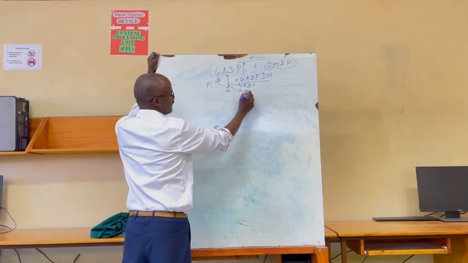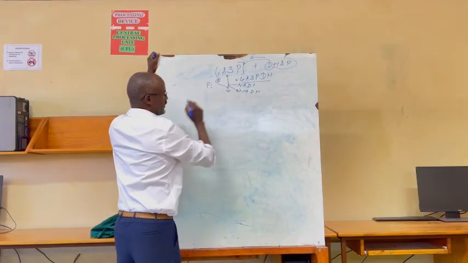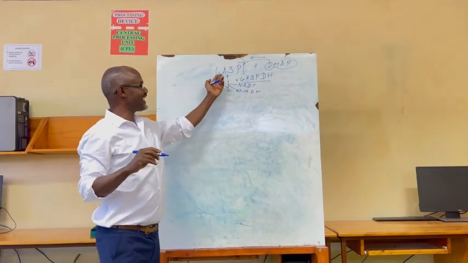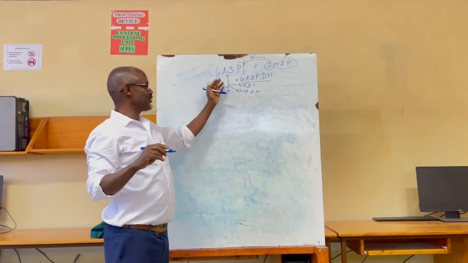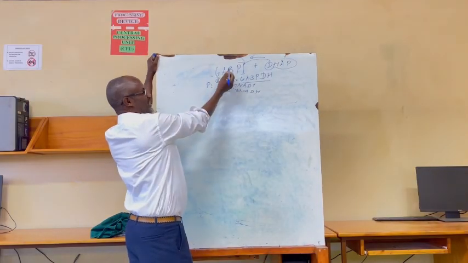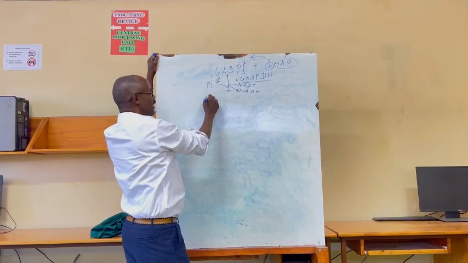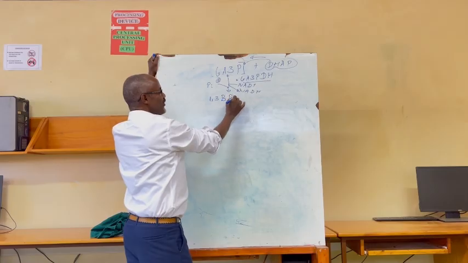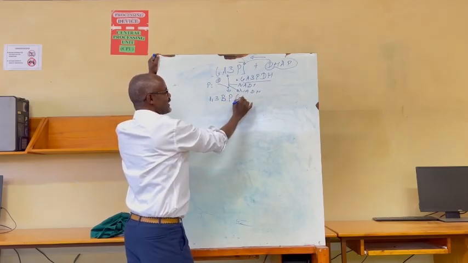NADH is produced from 1 glyceraldehyde 3-phosphate. We add 1 phosphate at carbon number 1, so that we will obtain 1,3-bisphosphoglycerate.